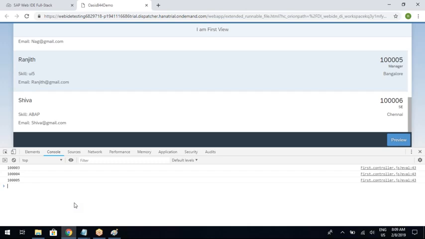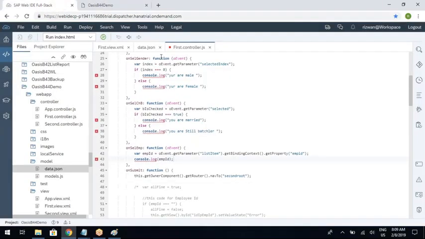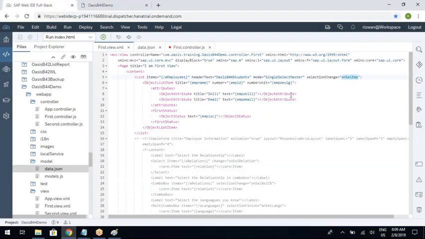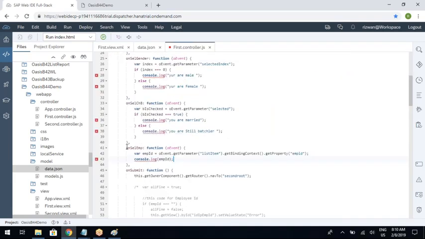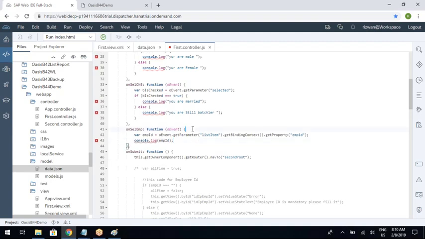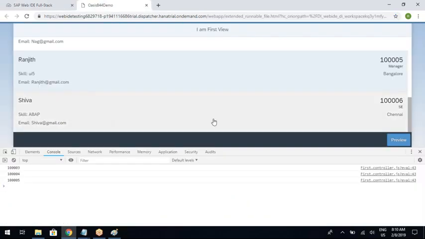Whatever code you have written for the event, you assign this one, and on this particular function you have written this function and getBindingContext. This code will be the same when you are working with OData also. That's how he has developed both the models. So this is how you need to read the data from the selected item.